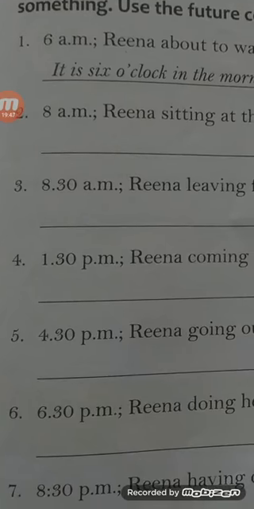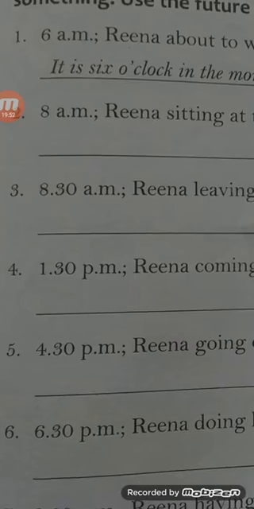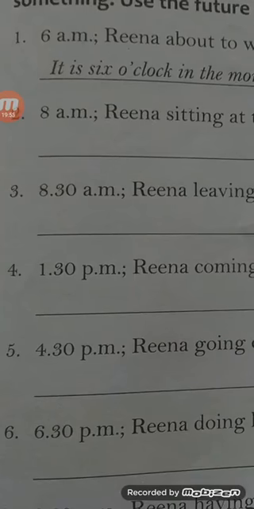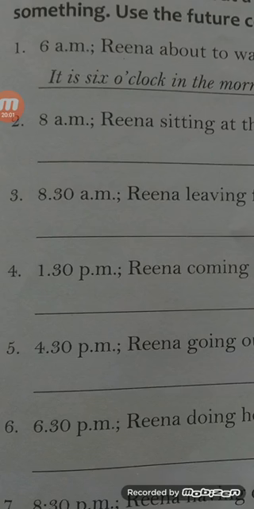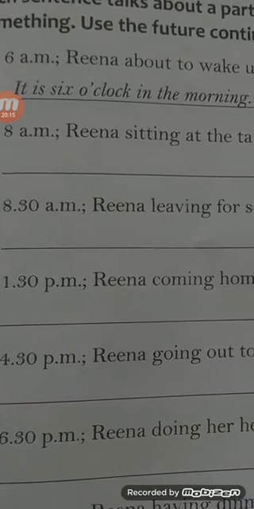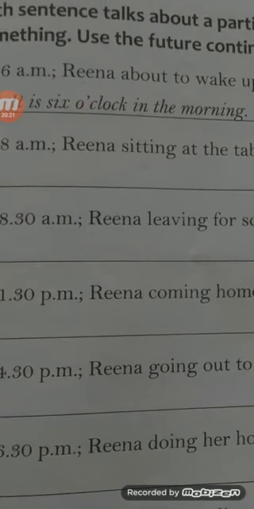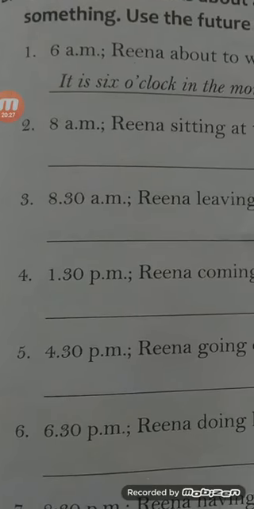What the third number question is? 8:30 a.m. Reena leaving for school. Here is 8:30 a.m. That means it is 8:30 o'clock in the morning. It is also morning time. Always a.m. shows the morning time and p.m. shows the afternoon time or evening time. Okay. So look here, 8:30 a.m. So it is 8:30 in the morning. Reena will be leaving for school. Okay. Now come to the fourth number question.